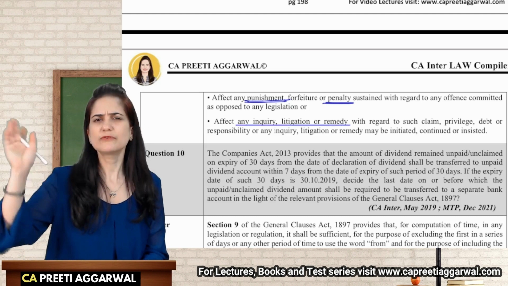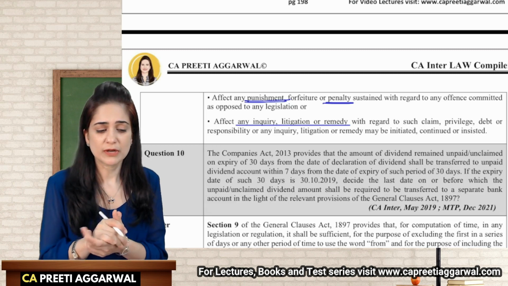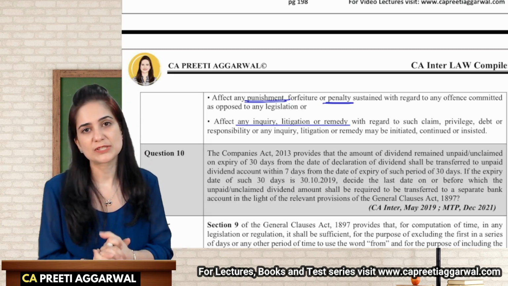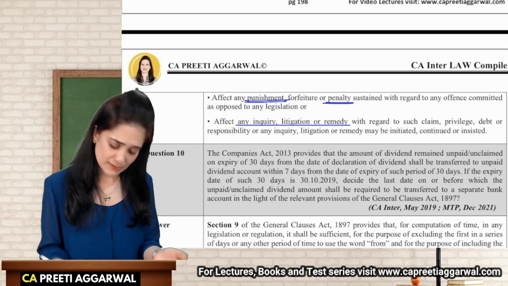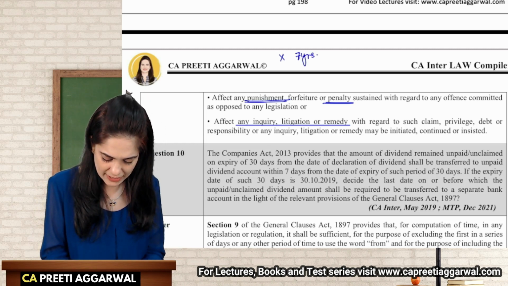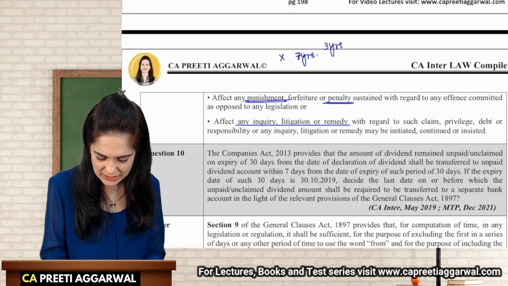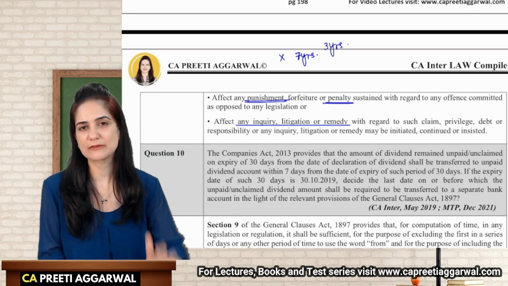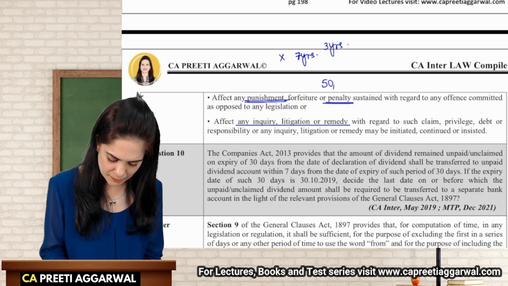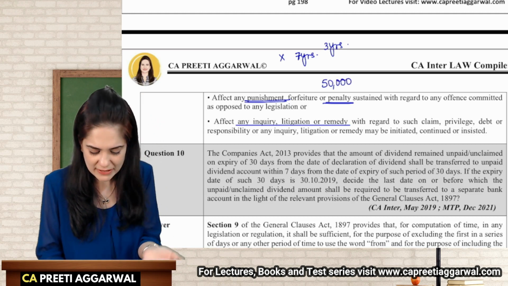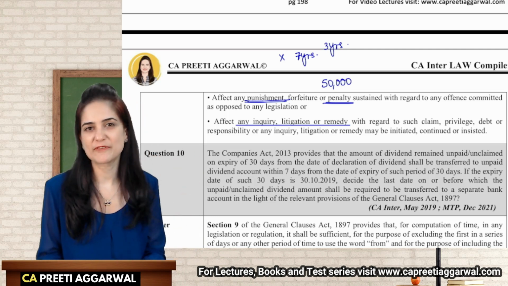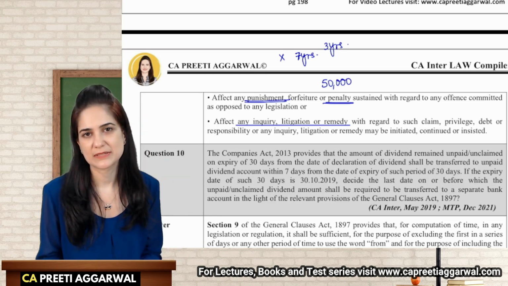So whatever decisions were taken before, whatever orders were passed before repeal, they will remain the same. Now, X cannot say that I was given 7 years imprisonment, I have served 3 years, after that the act is repealed, now I need not serve the remaining 4 years. A penalty of 50,000 was imposed then, but before I could pay it, the act was repealed. You cannot say now I need not pay 50,000. The order was already passed.